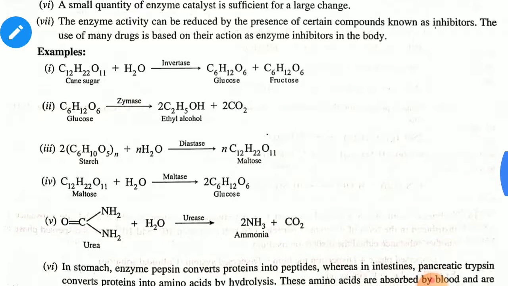Example: cane sugar hydrolyzes in presence of invertase to give glucose and fructose. Glucose in presence of zymase changes to ethyl alcohol and carbon dioxide. Starch hydrolyzes in presence of diastase to give maltose. Maltose hydrolyzes in presence of maltase to give glucose. Urea hydrolyzes in presence of urease to give ammonia and carbon dioxide.